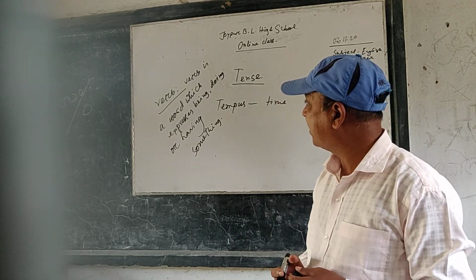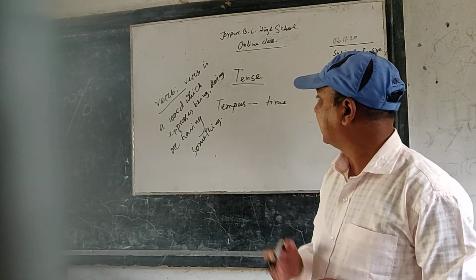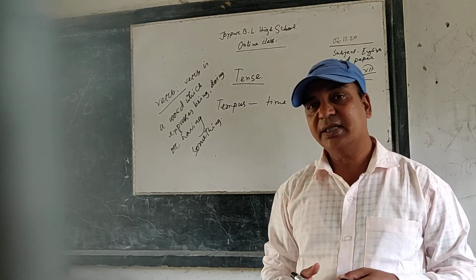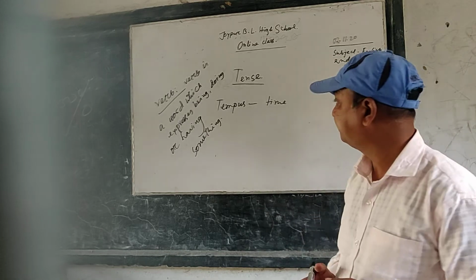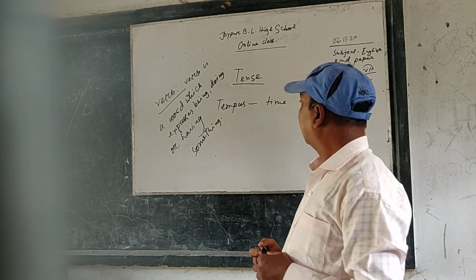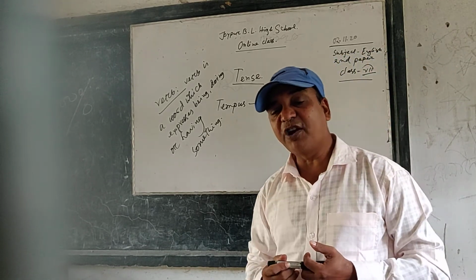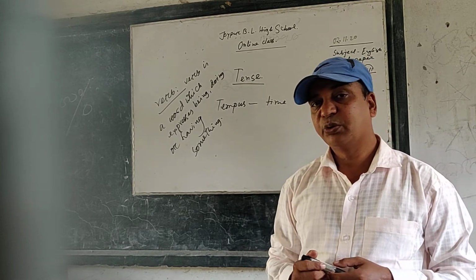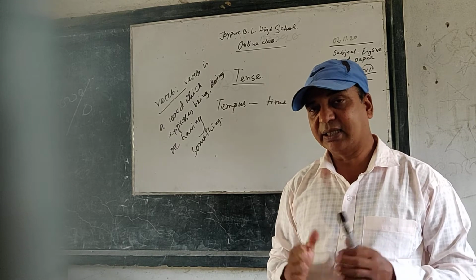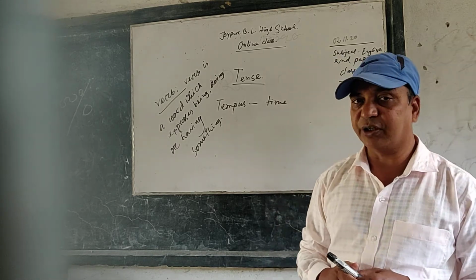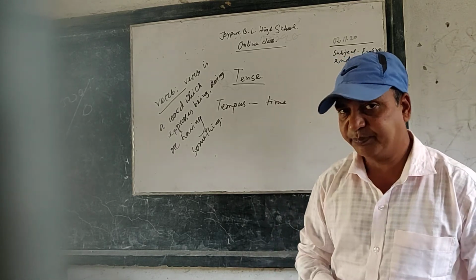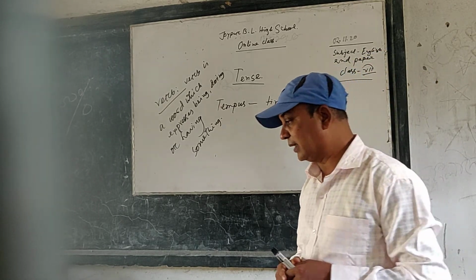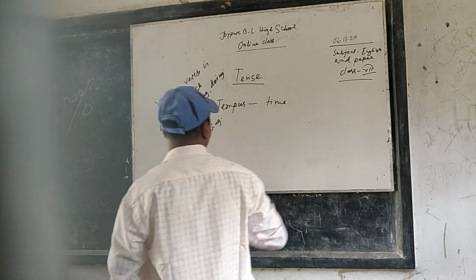And tense is the form of verb which expresses the time of action, event, or condition by changing the form of verb. And there are three types of tenses mainly, and they are